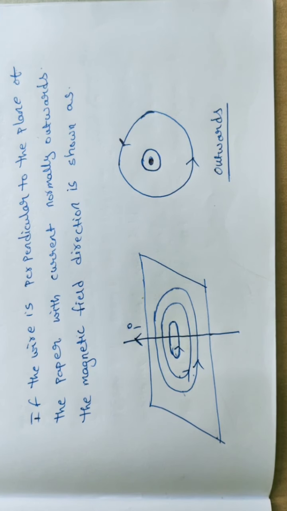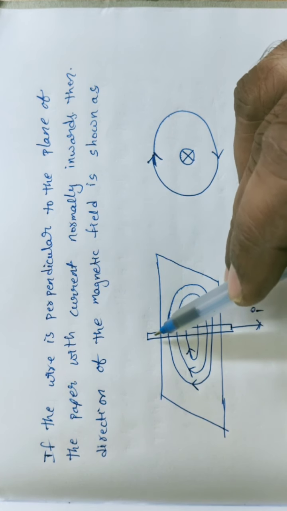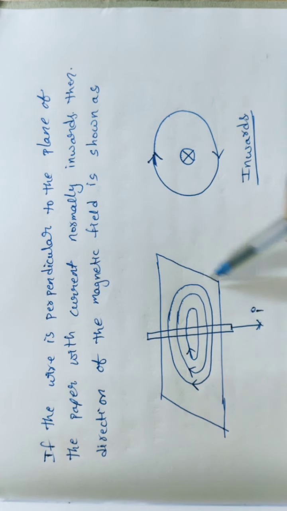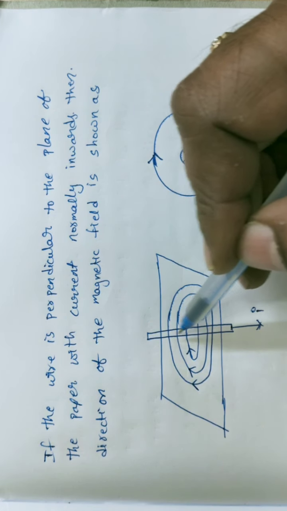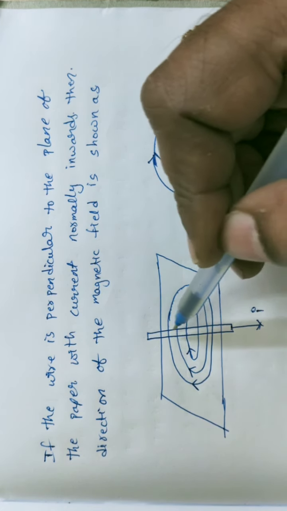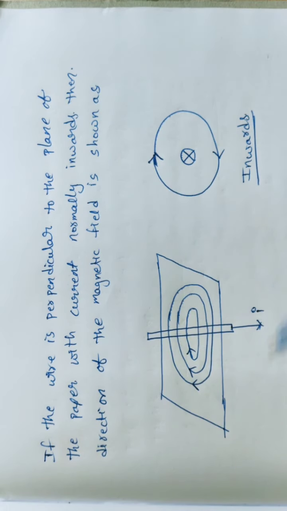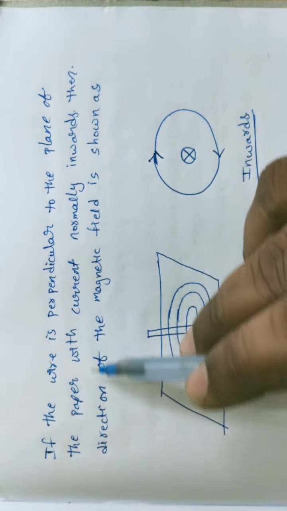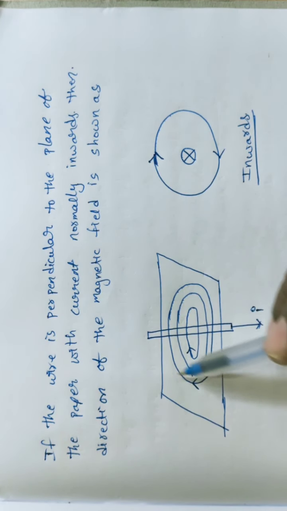Similarly, one more case we can explain easily, just follow that. See, students, now we are taking one conductor, but it is placed perpendicular to the paper like this. Here the current is going inwards, toward the paper. If the wire is perpendicular to the plane of the paper with current normally inwards, then the direction of the magnetic field is developed in this direction.